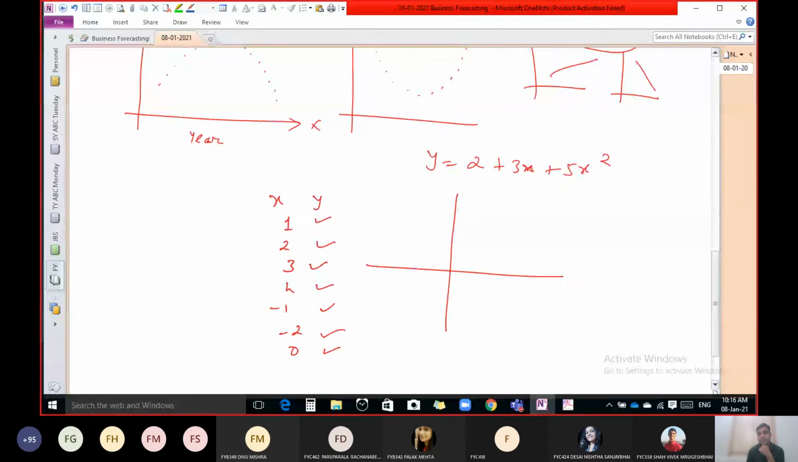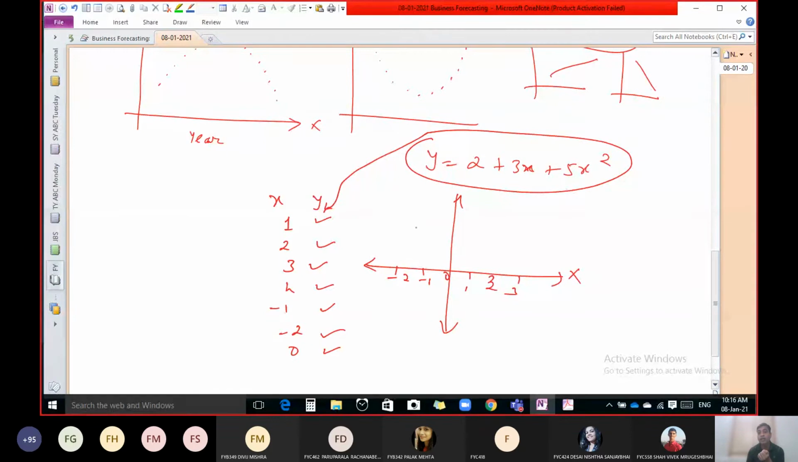This is the x-axis. Here we have minus 2, minus 1, 0, 1, 2, 3 like this. And we have different values of y. Just put different values of x here. You will get different values of y. And then if you plot, you will get a graph like this or maybe like this.